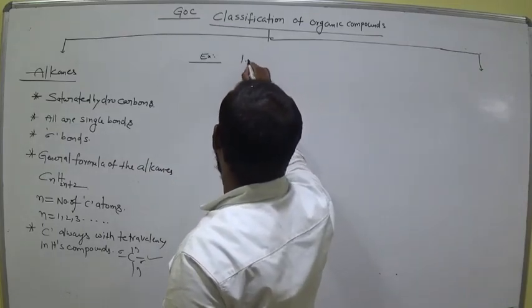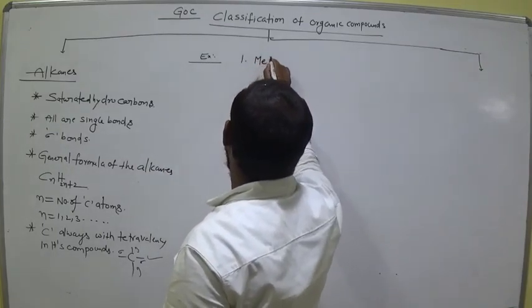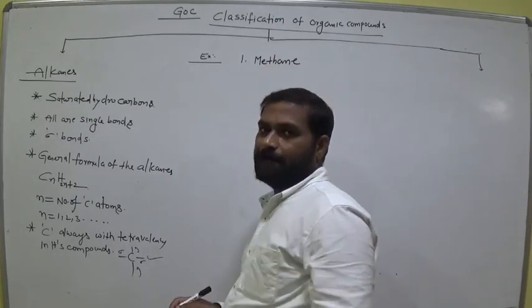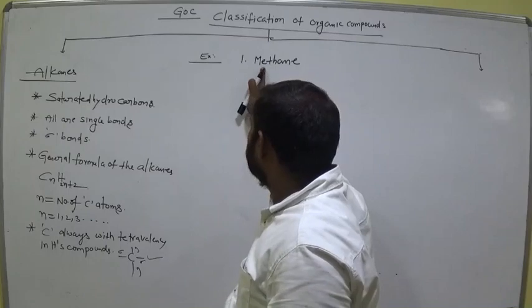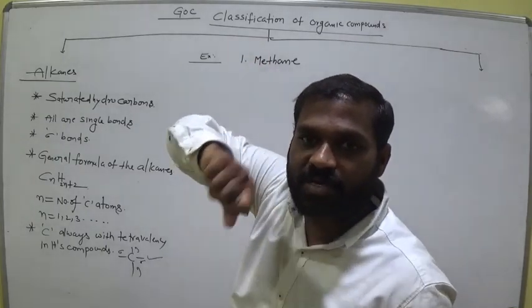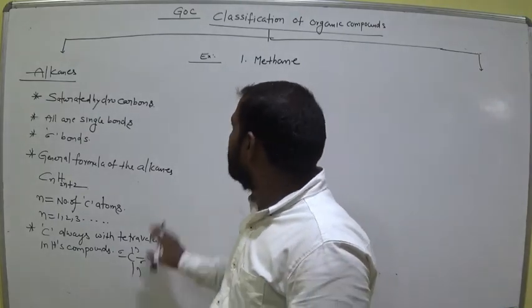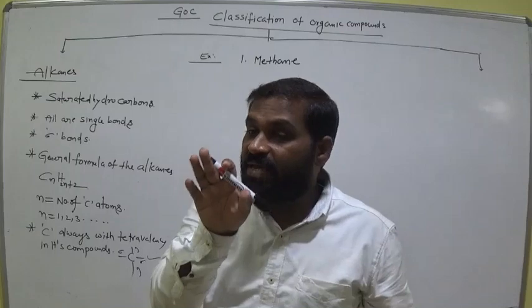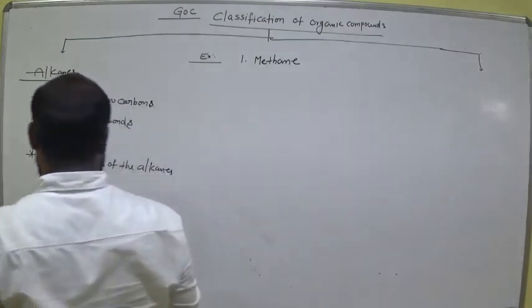The first compound is methane. What is the root word? Meth. Meth means this compound consists of how many carbons? 1 carbon only. Already we discussed the root word.